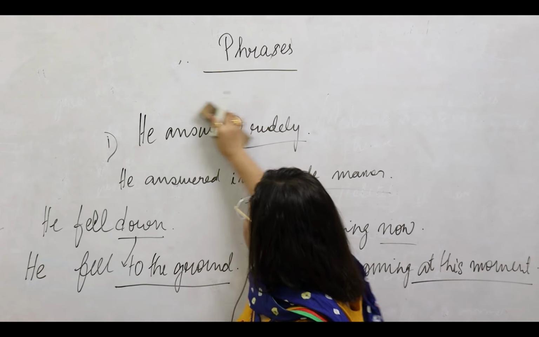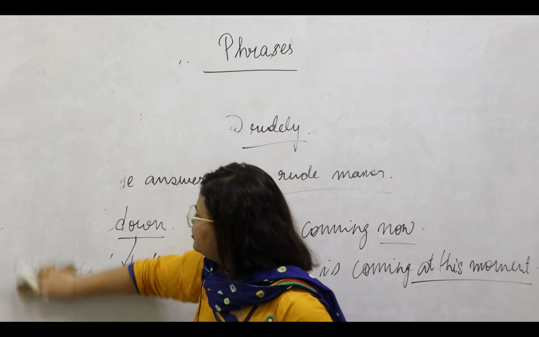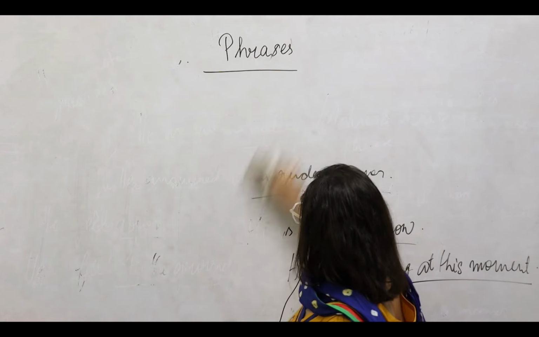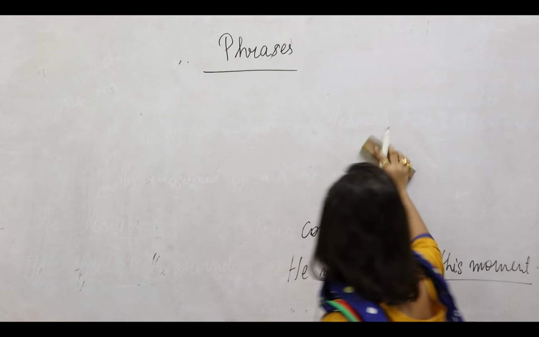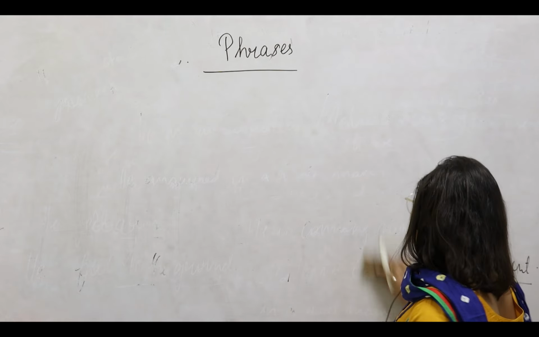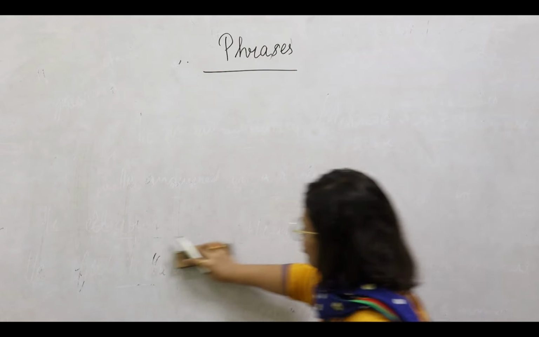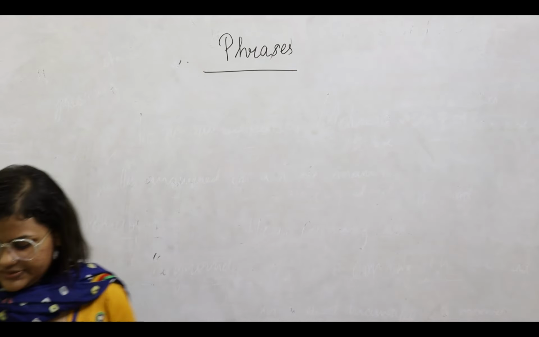Alright, now we'll look at the third part of the phrase, which is the noun phrase. So what is a noun? A noun is one of the primary or the basic parts of speech. Now how do we use the noun in form of a noun phrase?